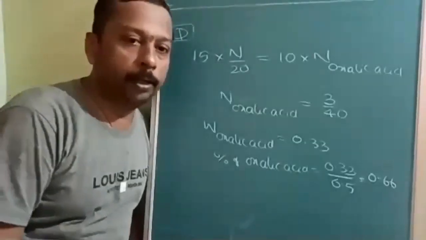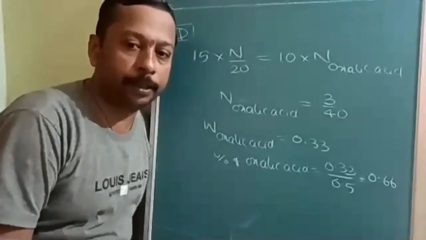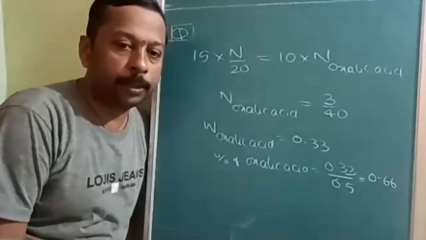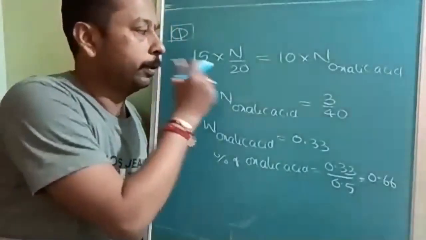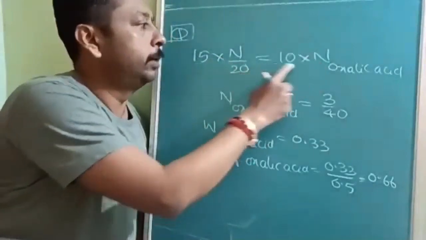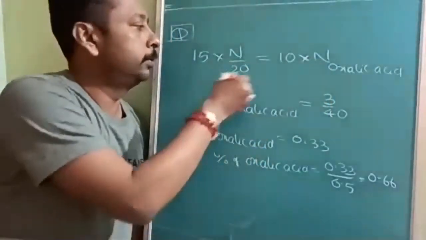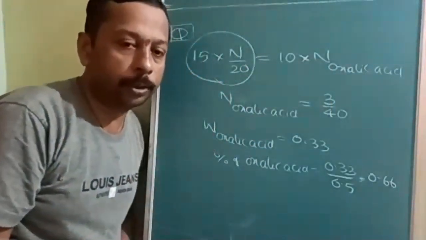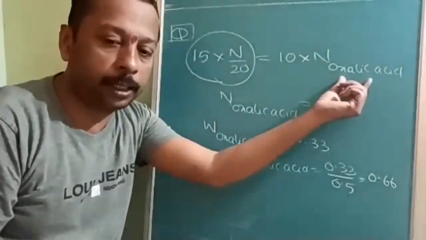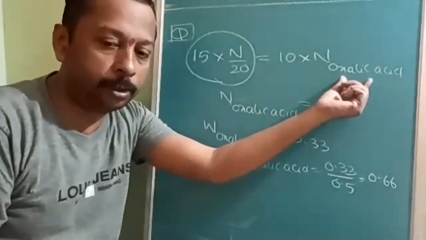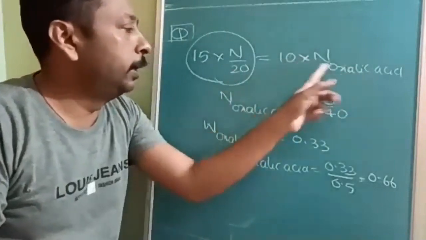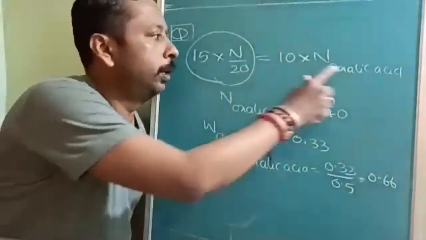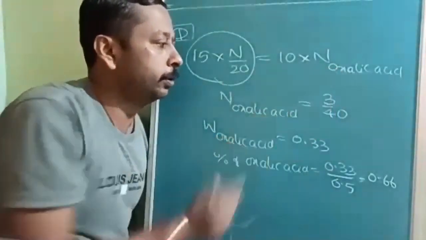Very simple. During any titration, the basic fundamental is that equivalents must be the same. So here N1V1 is equal to N2V2. This is the known substance, KMnO4, and here the unknown substance is oxalic acid. Is that understood? So the normality I am finding out is 3 by 40. N1V1 is equal to N2V2, and N2 I am finding out is 3 by 40.